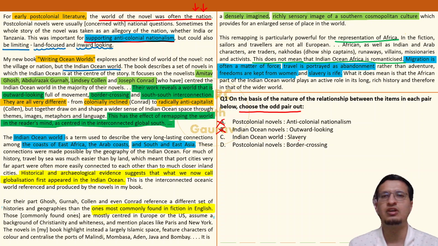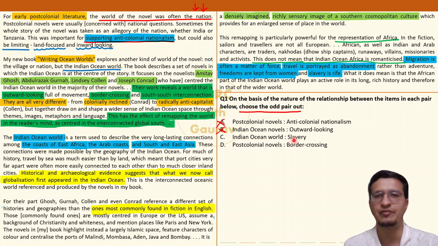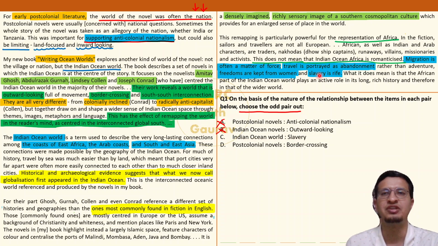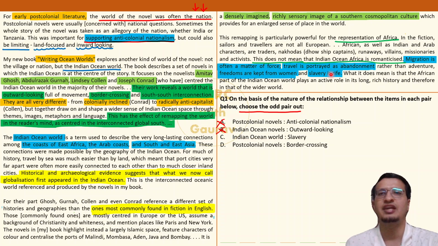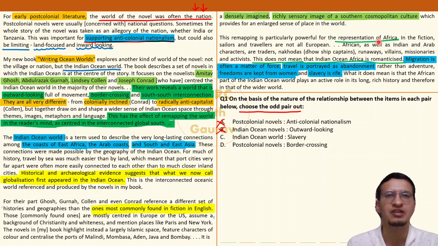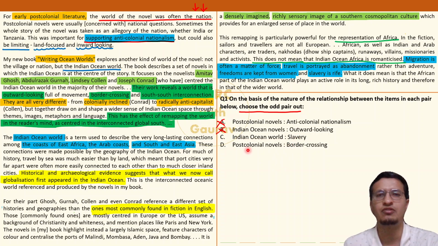C. Indian Ocean world, slavery. Now this bothered me a little bit because we have to jump through the content here, and it is mentioned over here that slavery is rife. But one part where I hesitated was that slavery is rife with respect to Africa only. Whether slavery is present commonly in India or in East Asia or even in Arabian countries, we don't know. So I kept it on hold the first time I read it. Let's see what the fourth option is. Is it better in any way?